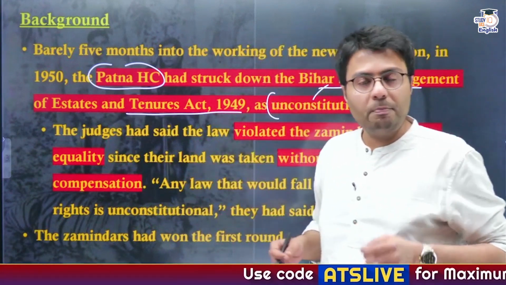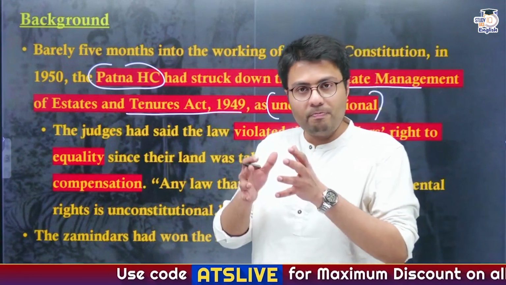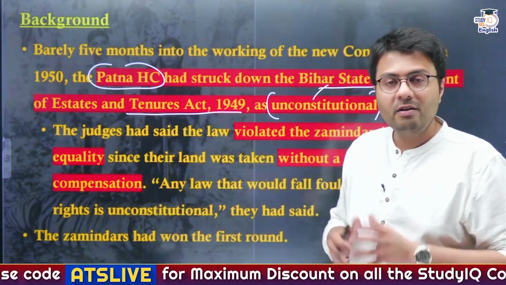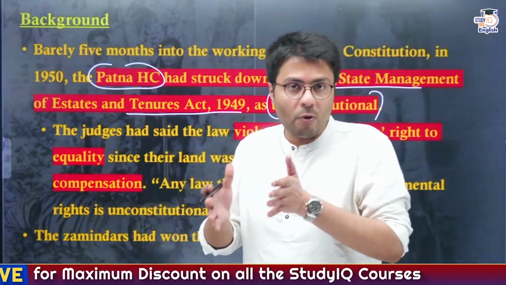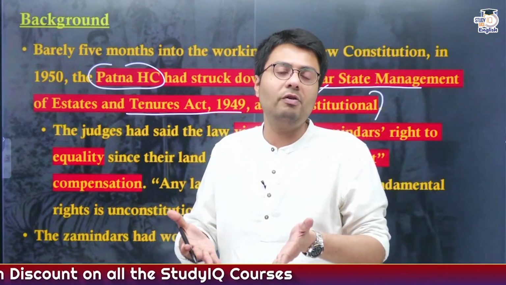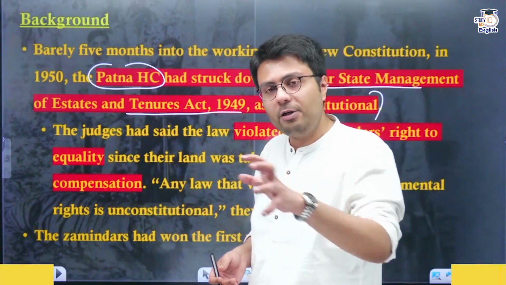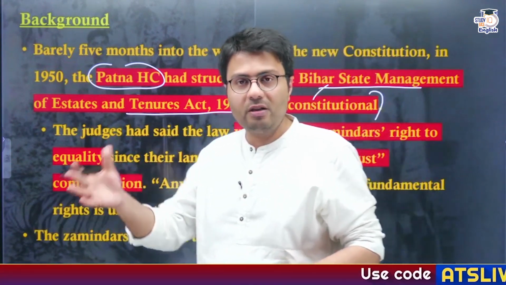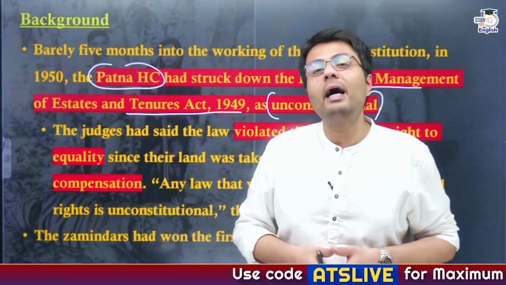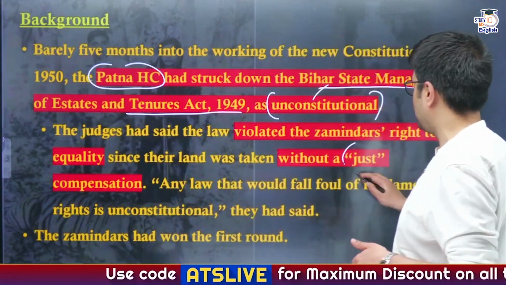Now the reason the Patna High Court cited for making this act unconstitutional was that it took away the right to equality, which is a part of the fundamental rights of the landlords. According to the Patna High Court, the compensation the government provided to these landlords when it took their lands away was not a just compensation.